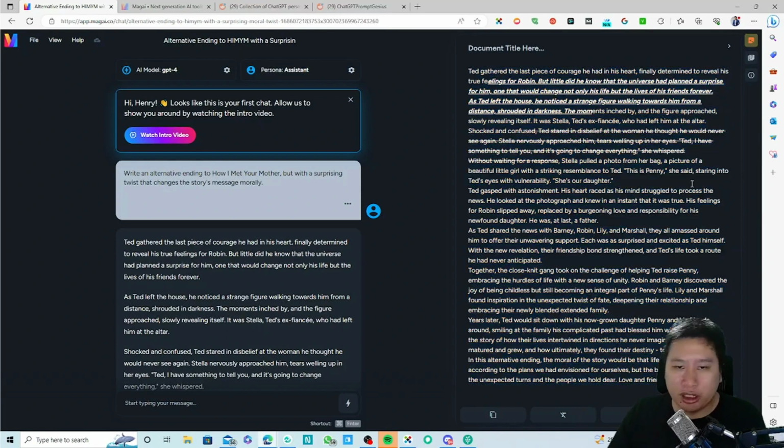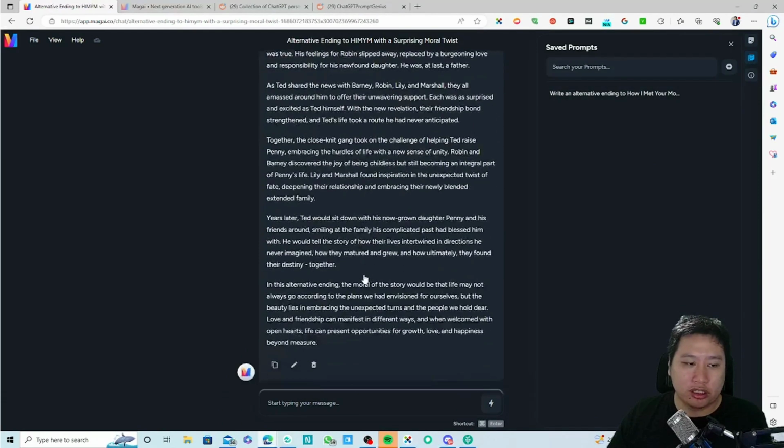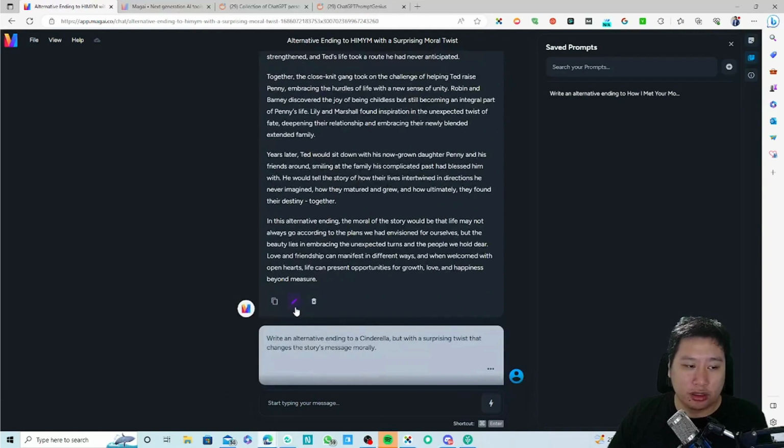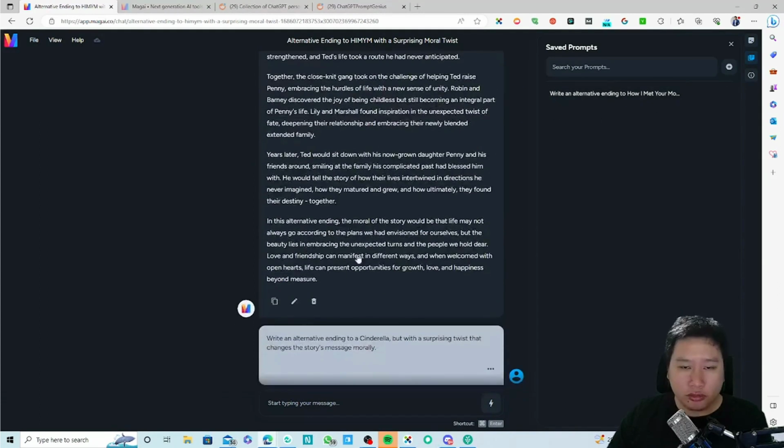It doesn't even have to be content from here, but maybe you want to have some kind of sources, references. You can put them in here as well. And then your saved prompts: you can just click on this, and whatever you have typed in that you want to save as a prompt, you can click on it and save it in here, so that you can copy and reuse it again very easily.